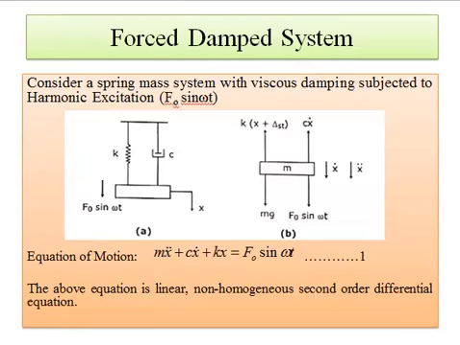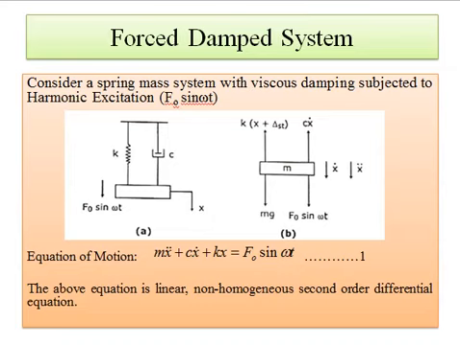When we analyze the forced damped vibration system, again we consider a simple system. It is a spring mass damper system, and the harmonic excitation is given as F naught sine omega t. When we see diagram D, this is a free body diagram. F naught sine omega t gives the excitation, and x is along the x direction. F naught sine omega t is a force on the downward side. Inertia force due to the mass of the system is again on the downward side.